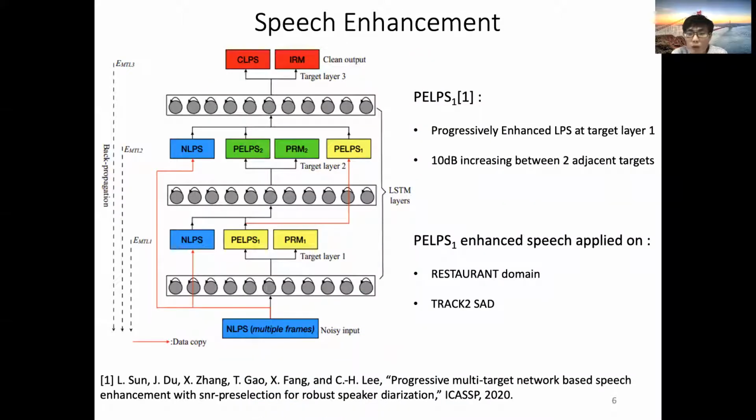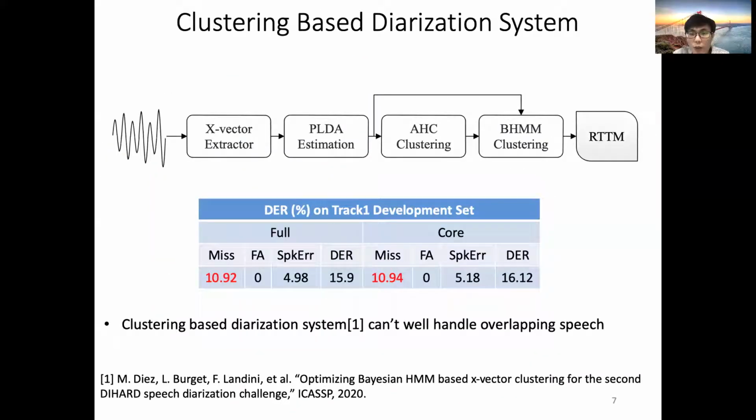We employed a progressive multi-target network-based speech enhancement model as shown in the picture. PELPS1 refers to progressively enhanced low-power spectrogram at target layer 1, and the progressive increasing SNR between two adjacent targets was set to 10 dB. The enhanced speech was applied on restaurant domain with loud background noise, and it was also used for all domains of track 2 SAD.